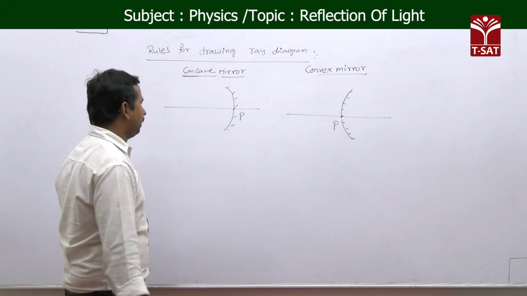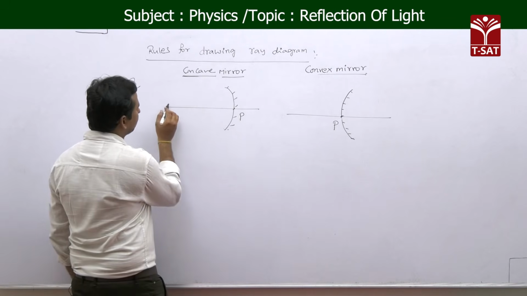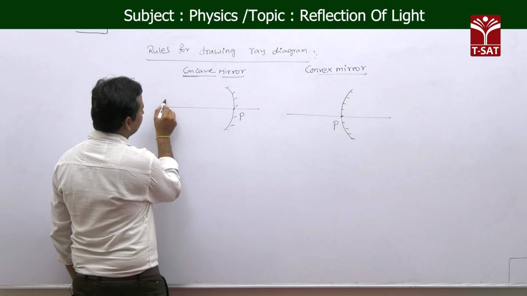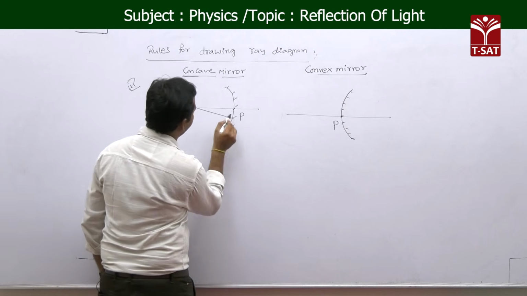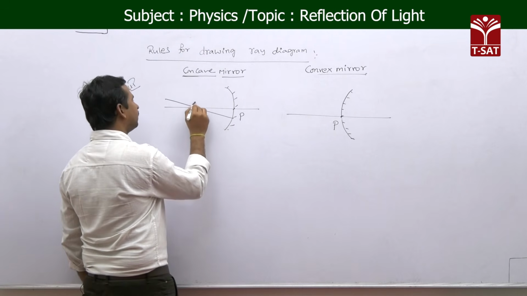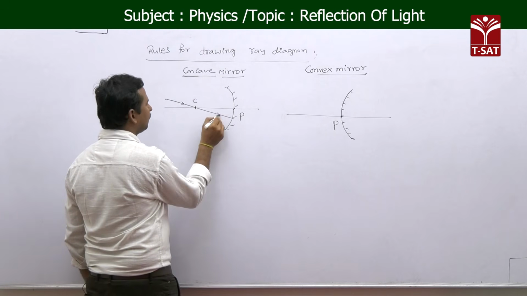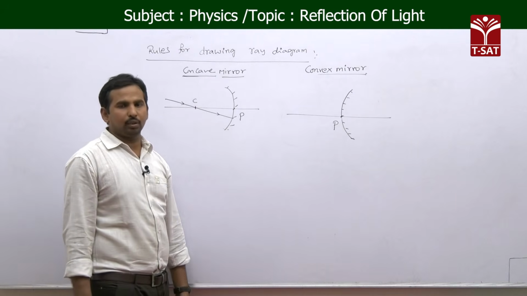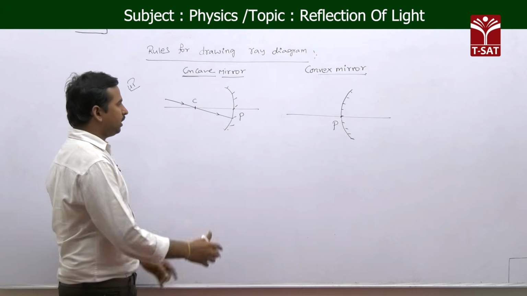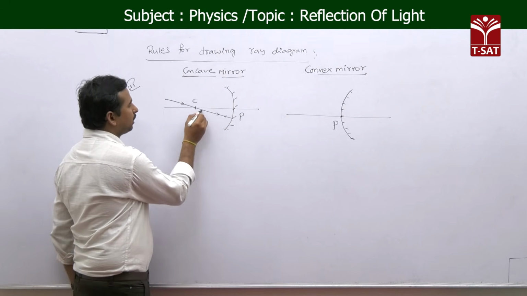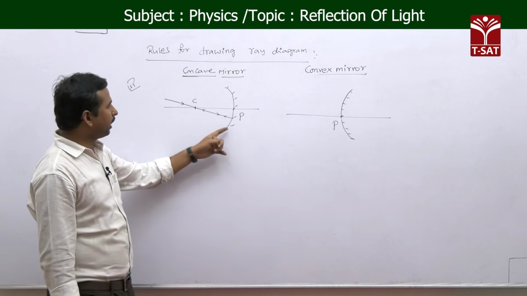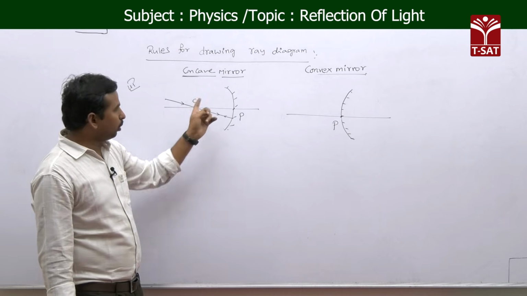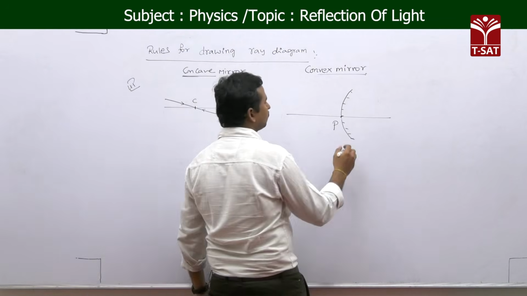According to rule 3, any light ray which is passing through the center of curvature of the spherical mirror, let us suppose a light ray passing through the center of curvature of our given concave mirror, then after reflection the light ray is retraced back in the same path. Now the light ray is coming back in the same path here. Not only for this, even for convex it is the same.